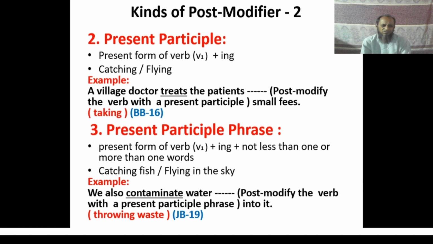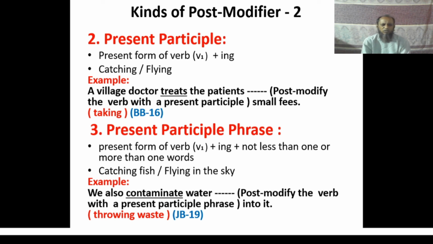And the structure of present participle phrase is the present form of verb plus ing plus not less than one or more than one words. That is, you have to use at least one word after the present participle to make a present participle phrase. Look at the example of present participle.